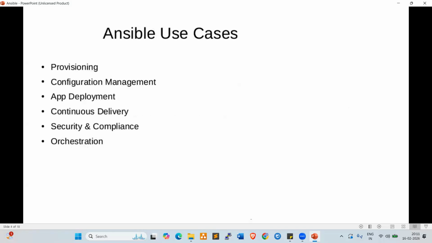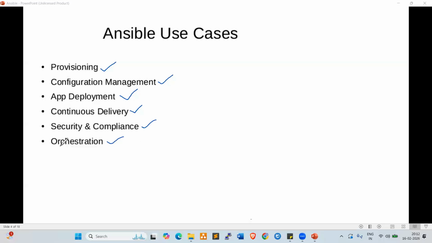Now, Ansible use cases: provisioning, configuration management, application deployment, continuous delivery, security compliance, and orchestration. Provisioning means we can provision any resources, any configurations. We can manage the configurations, configure the applications, configure the packages, and configure the deployments, right? So application deployment, and also continuous delivery, security and compliance, orchestration.